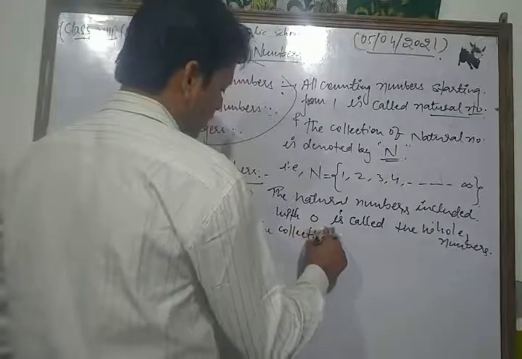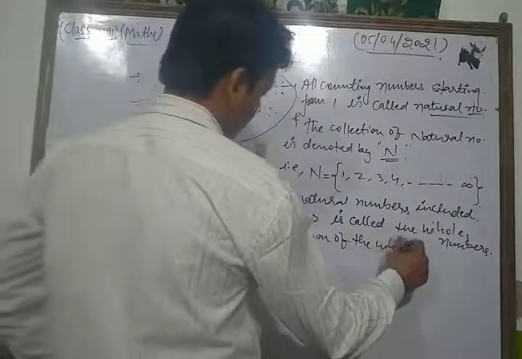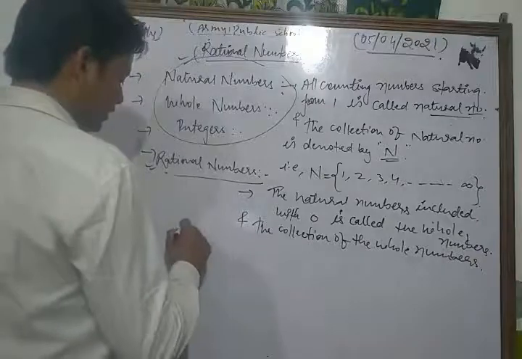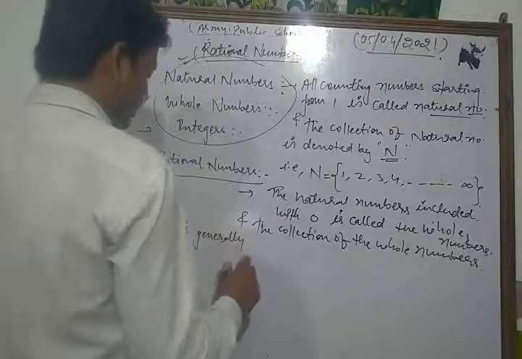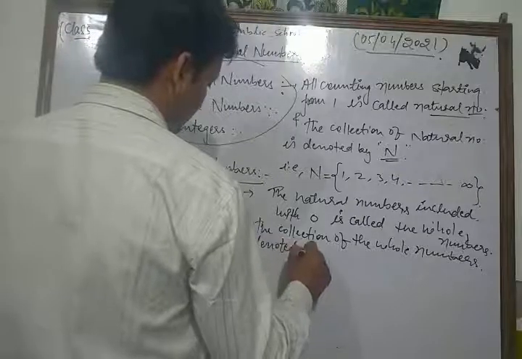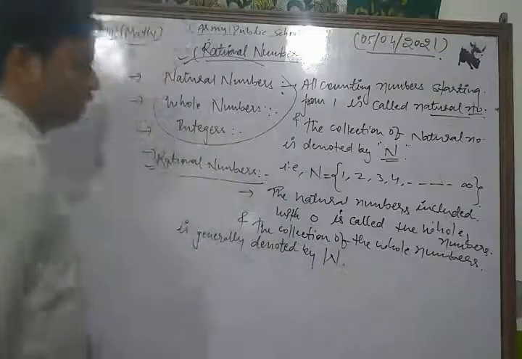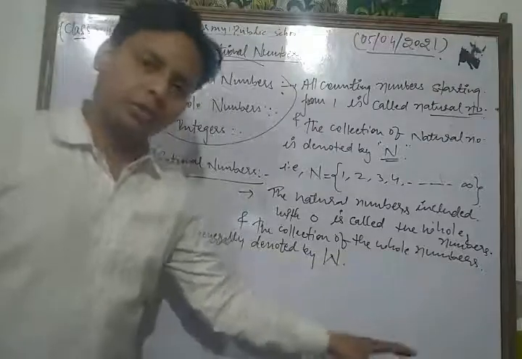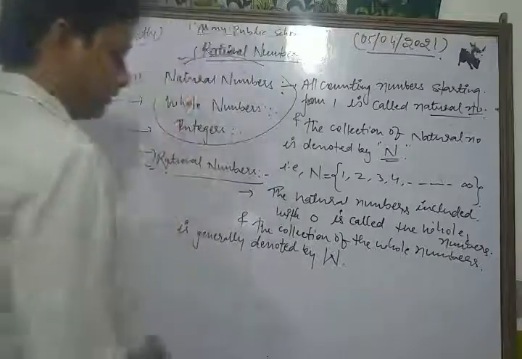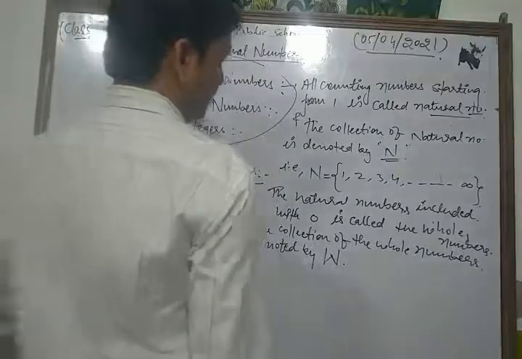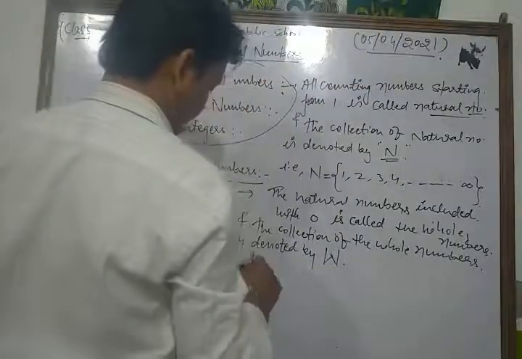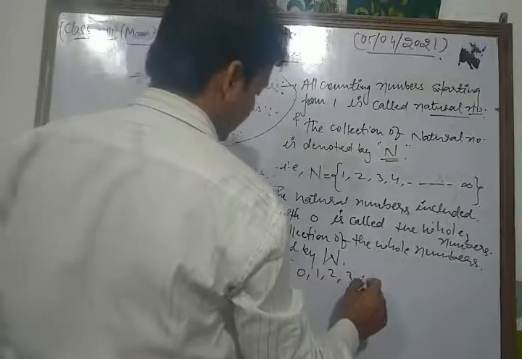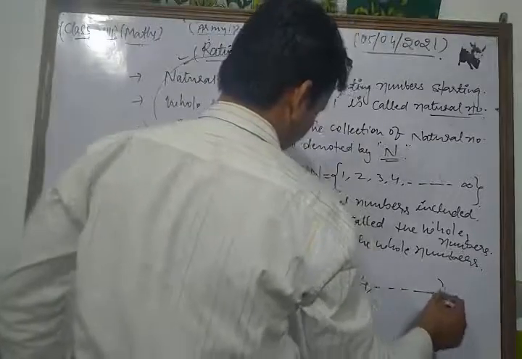And the collection of whole numbers is generally denoted by capital W. That is, W is equal to 0, 1, 2, 3, 4, and so on up to infinity.